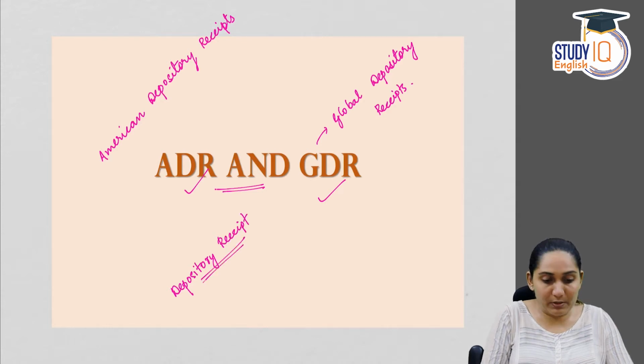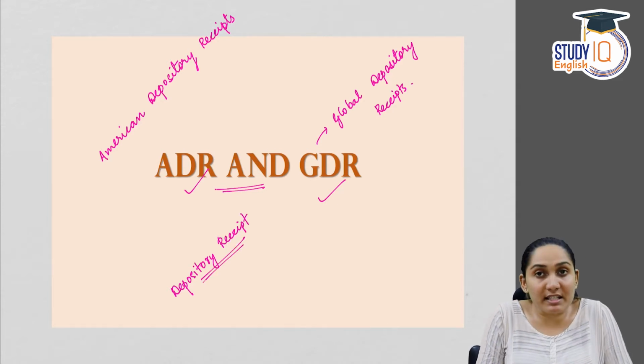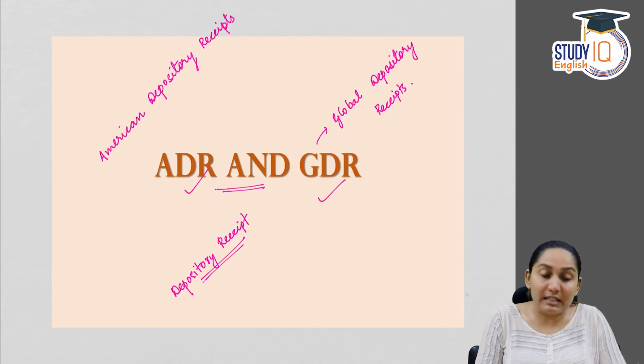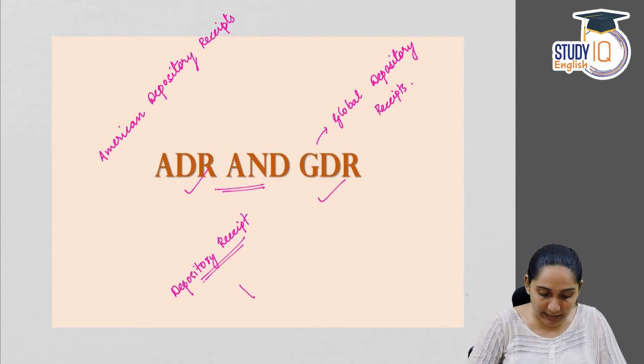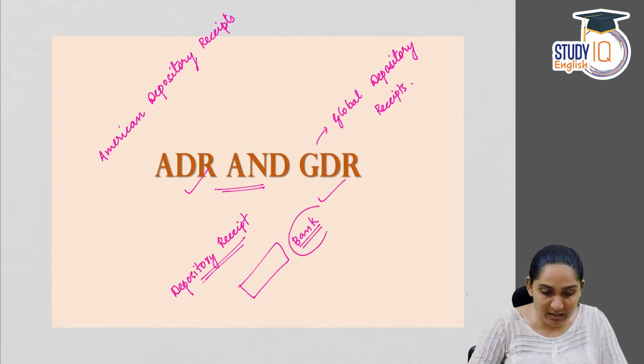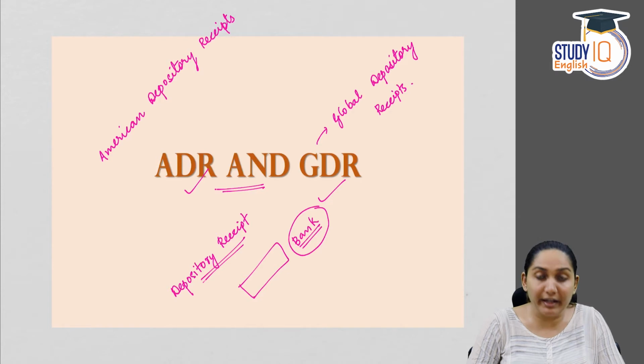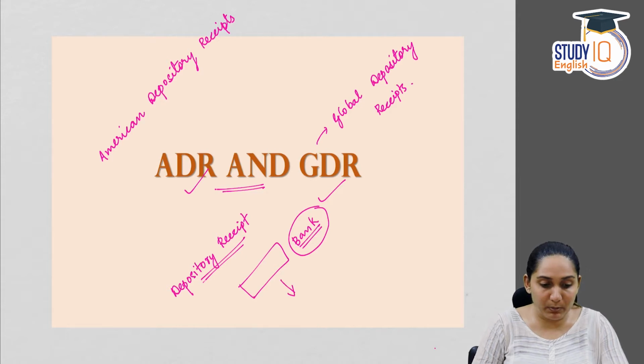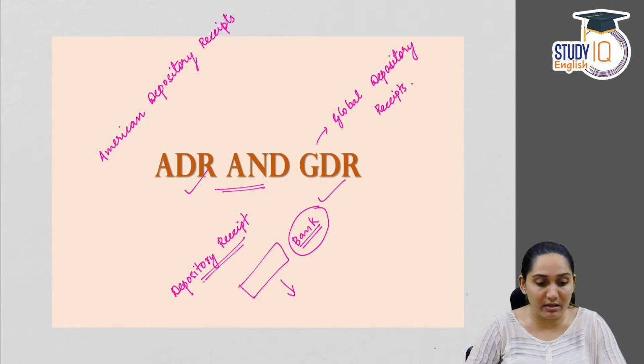So what is a depository receipt? A depository receipt is basically a negotiable certificate issued by a bank representing shares in a foreign company traded on a local stock exchange. Okay, now let us see what it is in simple words. So depository receipts, as we said, are negotiable instruments or negotiable certificates representing shares in a foreign company traded on a local stock exchange.